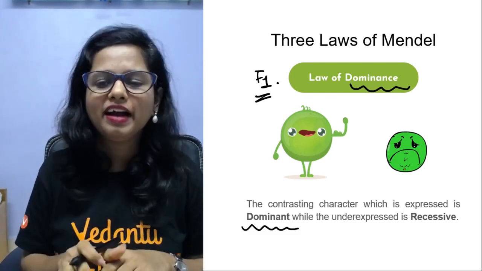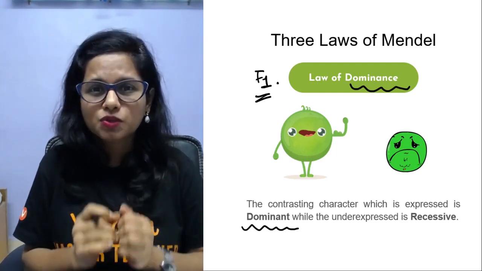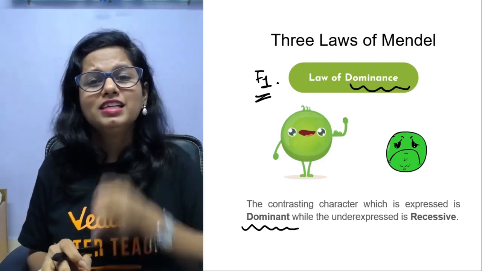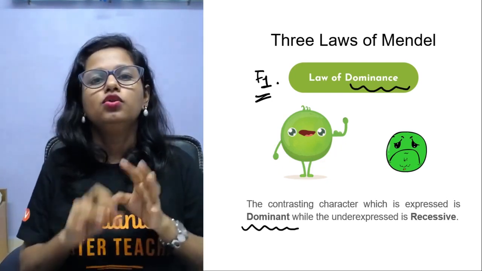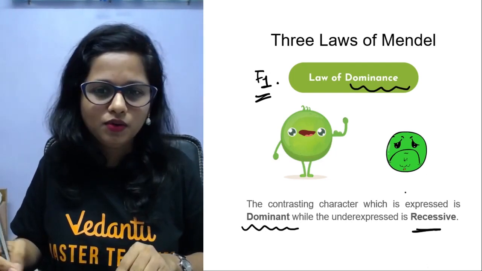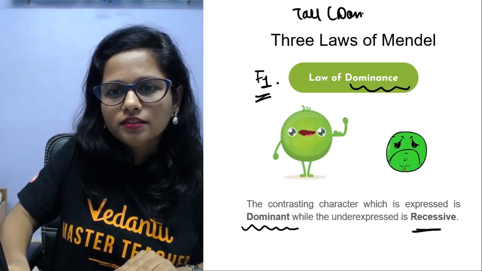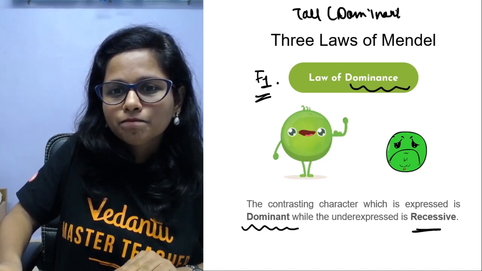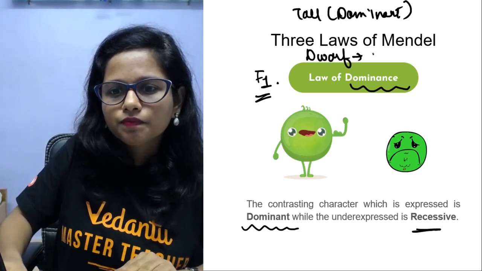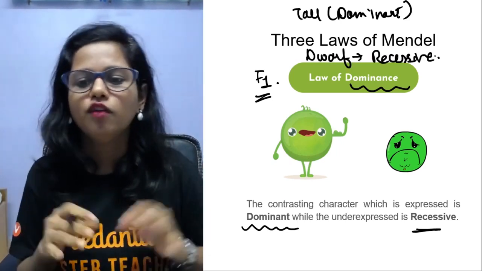And the one which gets suppressed, which gets masked by the presence of any other gene, will express itself only and only in the homozygous condition. Such a gene is called a recessive one. So tall is the dominant and dwarf is the recessive one. Okay, that's the law of dominance.